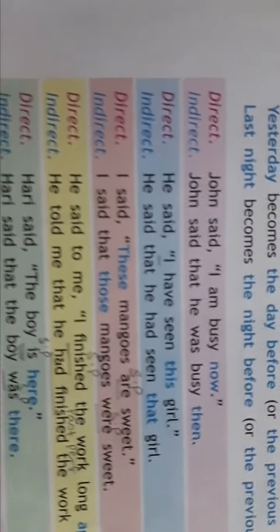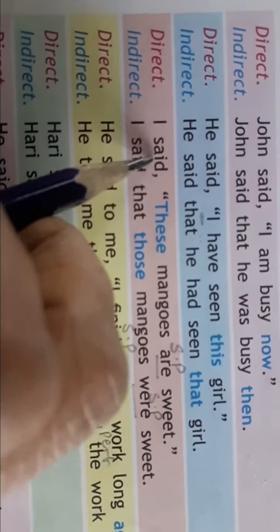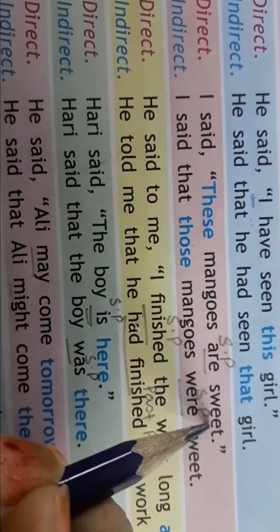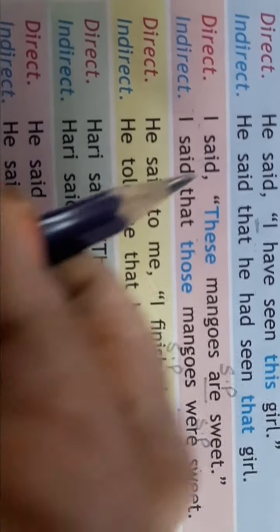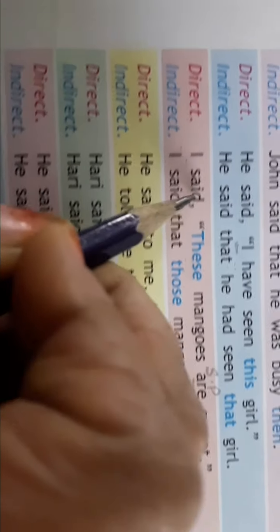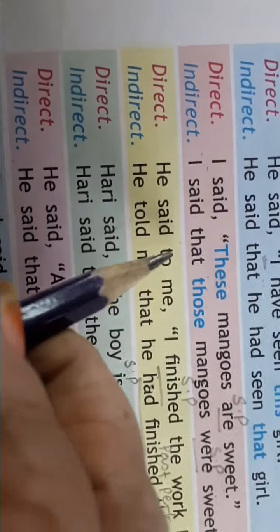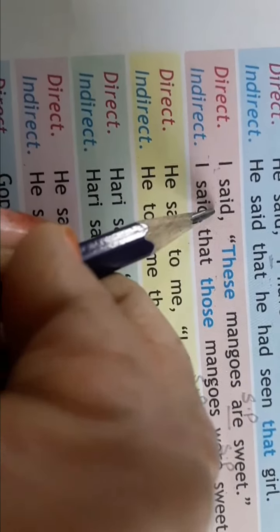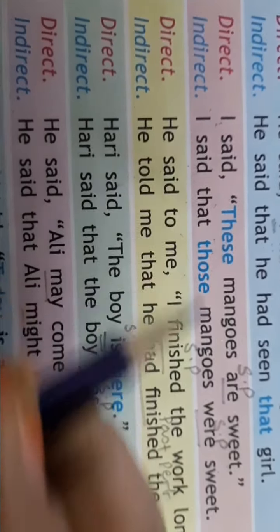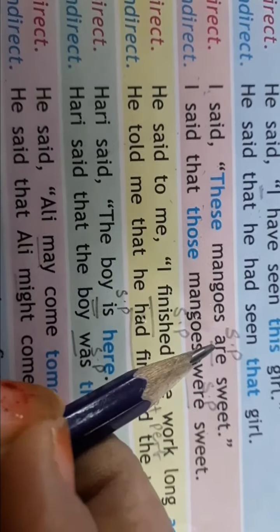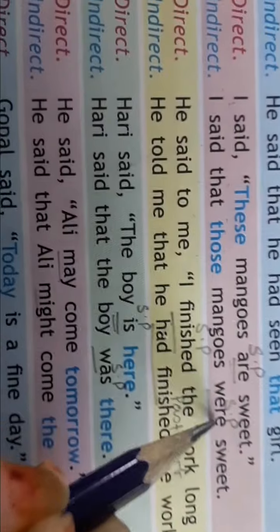Children, let's understand with some more examples. I said, these mangoes are sweet. This is reporting verb. It is clear to you. This is reported speech. This is also clear to you. You have to replace inverted commas with the conjunction that. This is also clear to you. So, I said that. These will change into those. Mangoes are sweet. Simple present will change into simple past.